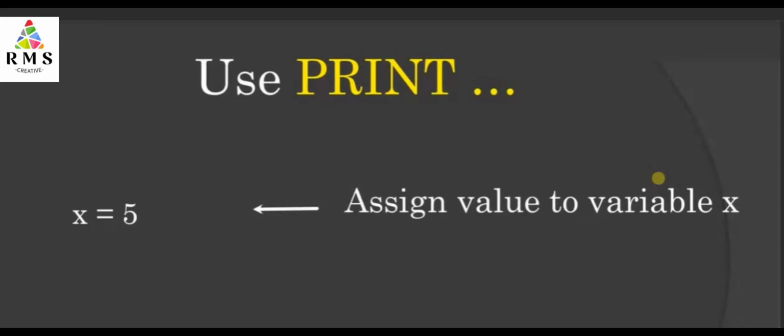Remember, over here value 5 is allocated to variable x. Next statement we are going to write print in brackets x.